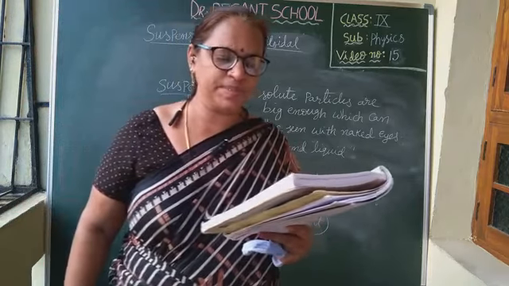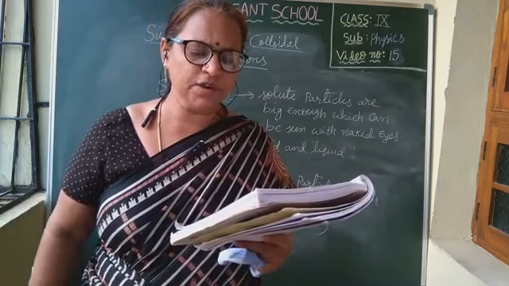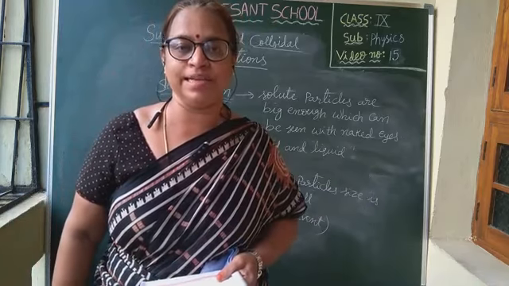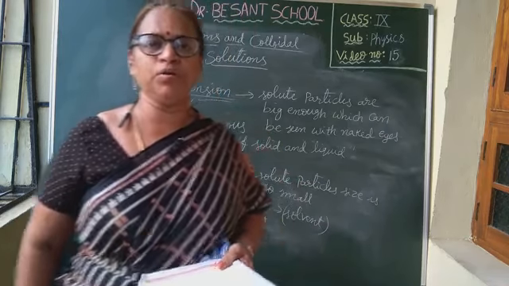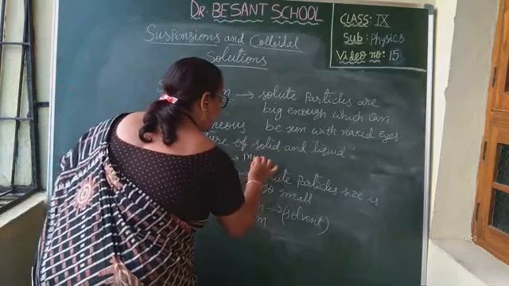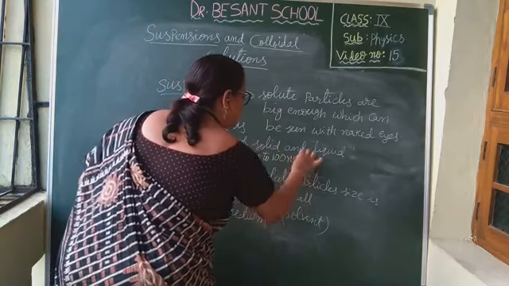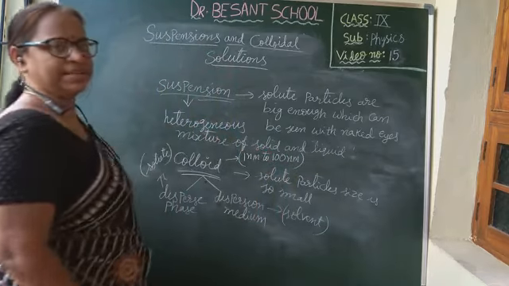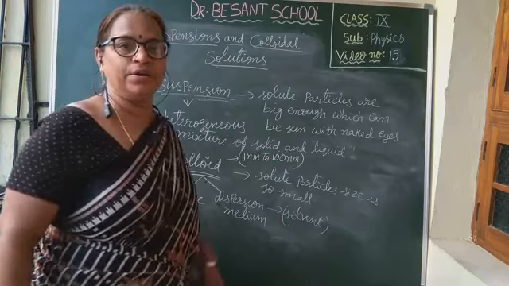Disperse phase is the substance present in small proportion and consists of particles of colloidal size. The particle size will be in between 1 nanometer to 100 nanometers. Nm means nanometer.